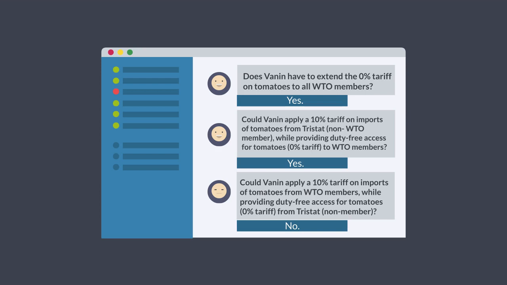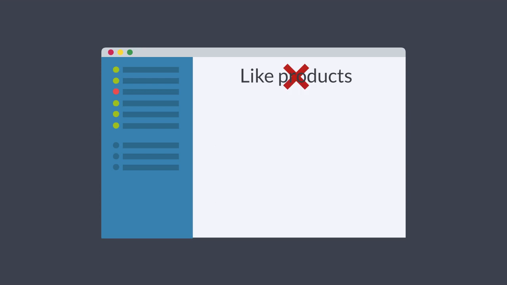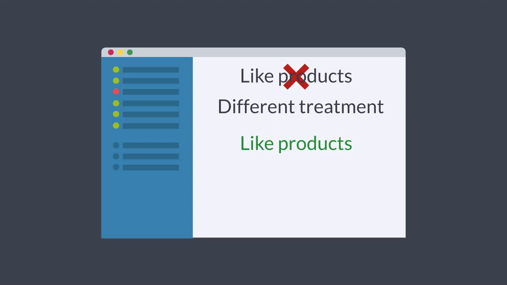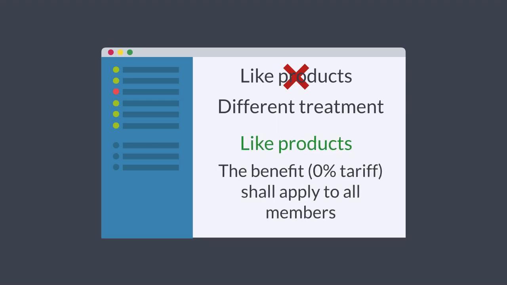One relevant issue is whether the tomatoes from Malaysia are like products vis-à-vis tomatoes from other members. If they are not like products, different treatment may be applied. In the example, we are assuming that the tomatoes from Malaysia and those from other WTO members are like products, and therefore, the benefit, 0% tariff, shall apply to all members.